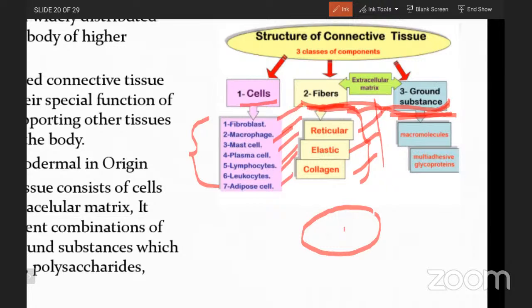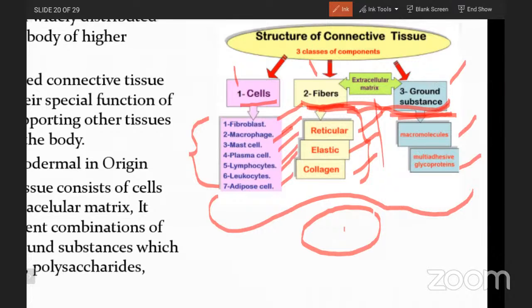And ground substances, glycoproteins and macromolecules are the ground substances. So the connective tissues are made up of all these. The main components of the connective tissue are cells, fibers, and ground substances. Cells are of different types like macrophages, mast cells, plasma cells. Fibers: reticular, elastic, collagen, and ground substances like glycoproteins. So all these are the materials which are useful for making the connective tissue.